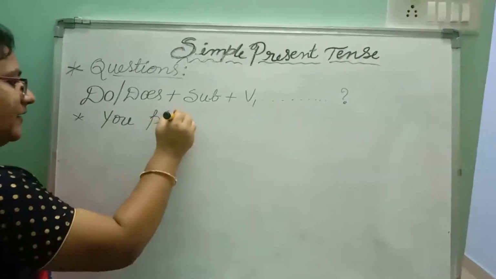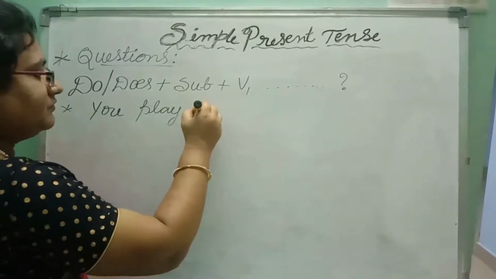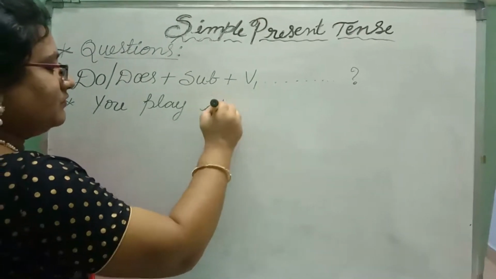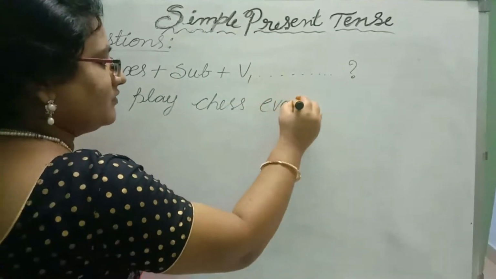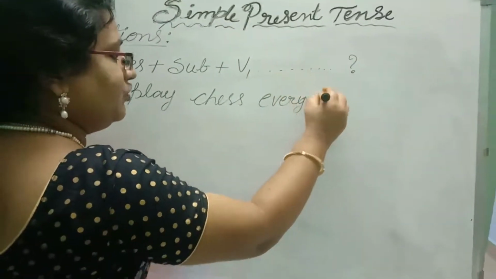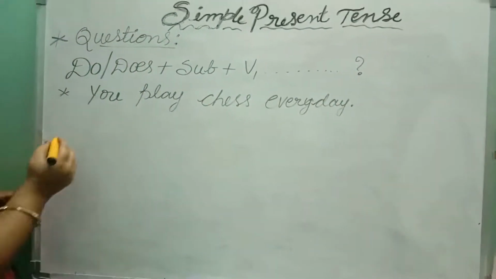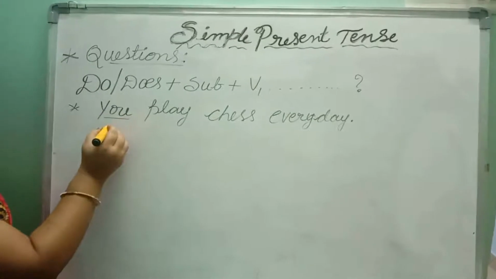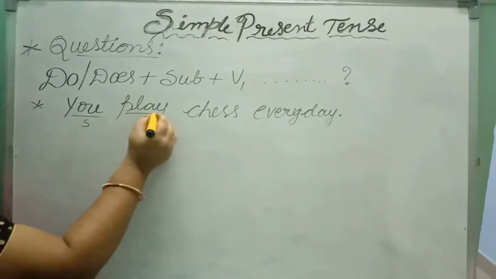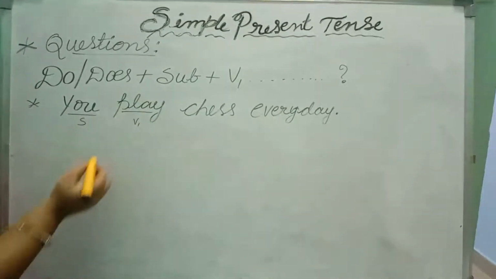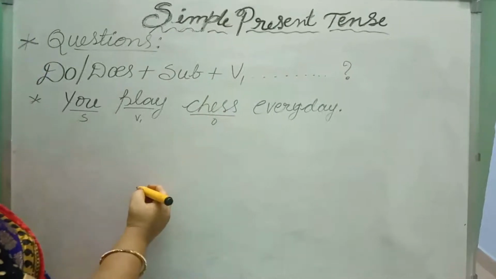You play chess every day. What is this here? Yes, you is the subject. Play is V1, that is the first form of the verb, and chess is the object.